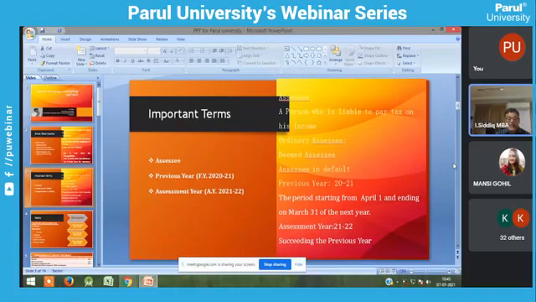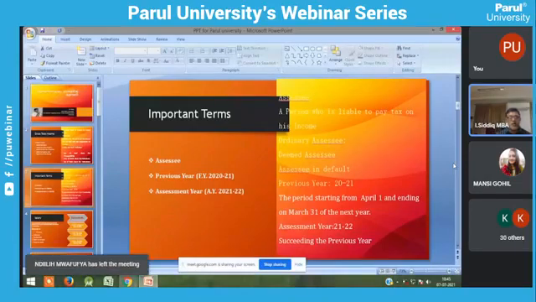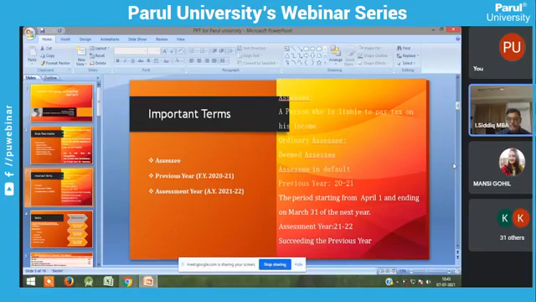So this is the classification of assessee. An ordinary assessee, you already know, has income and has to pay tax to the government. A deemed assessee, as I already said, is a person who is liable to pay tax on another person's income. I have given examples: guardian of a lunatic, guardian of a minor, etc. And an assessee in default is a person who fails to fulfill his statutory obligations.